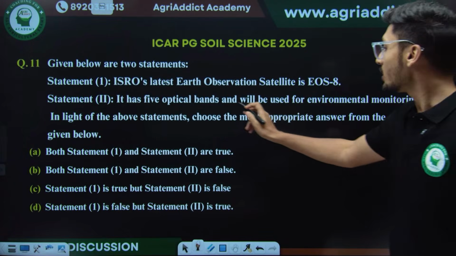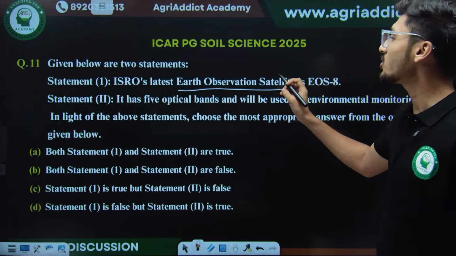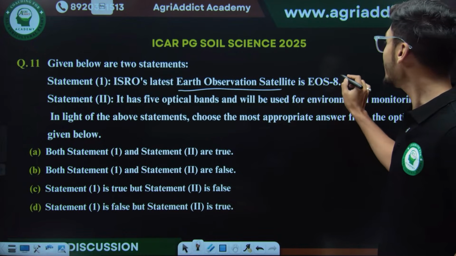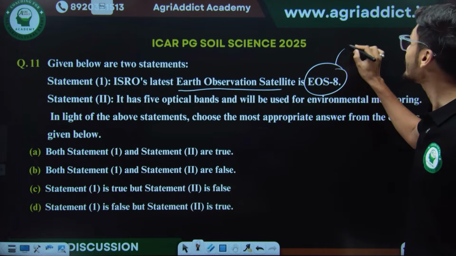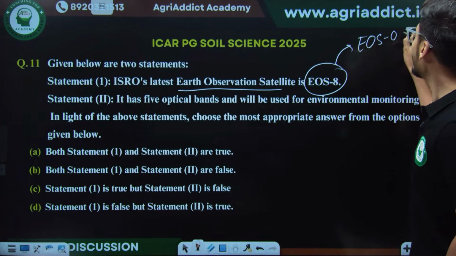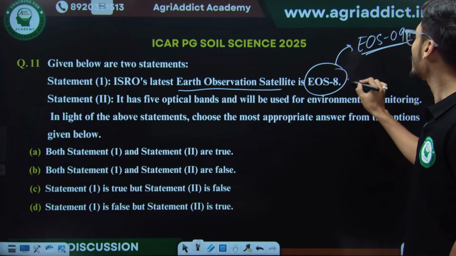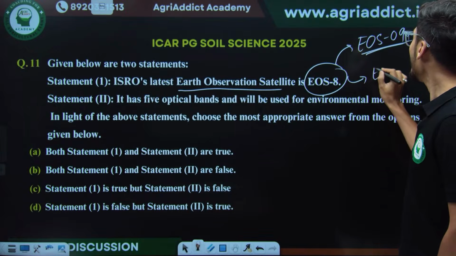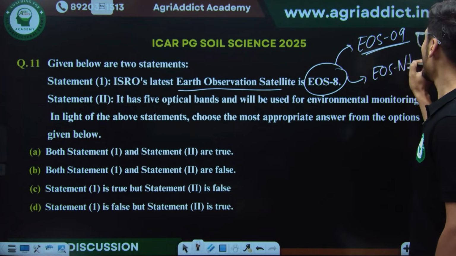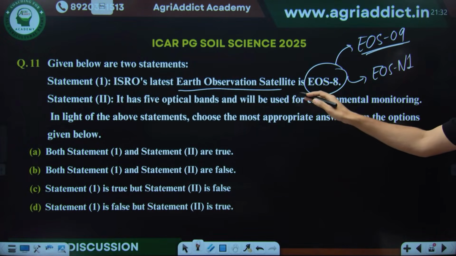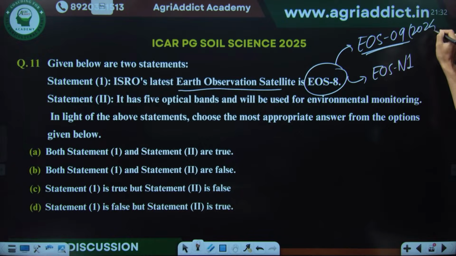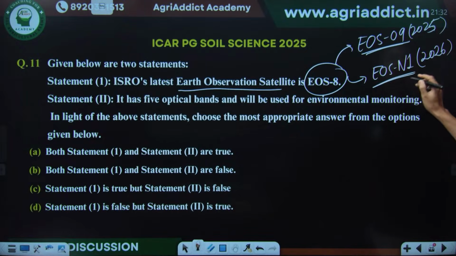सी, व्हाट आर अर्थ ऑब्जर्वेशन सैटेलाइट्स, व्हाटएवर ISRO's अर्थ ऑब्जर्वेशन सैटेलाइट्स, the latest one is EOS 8. Now EOS 9 was also launched by ISRO, but it was failed, so it is not considered as latest. Then in 2026 EOS N1 is the recent most. This was for 2025, like ये क्वेश्चन 2025 के एग्जाम में आया है, तो ये 2024 का EOS 8 है. Then this EOS 9 was launched in 2025. Then EOS N1 is then launched in 2026. So अभी अगर क्वेश्चन आता है तो the latest one will be EOS N1.